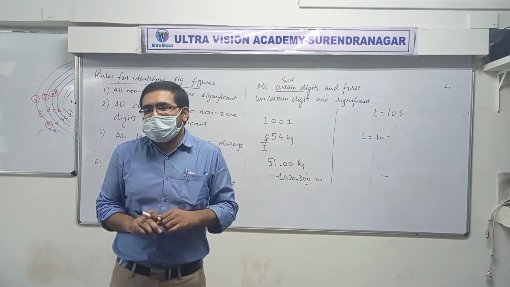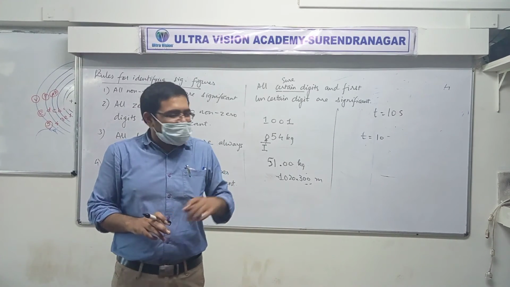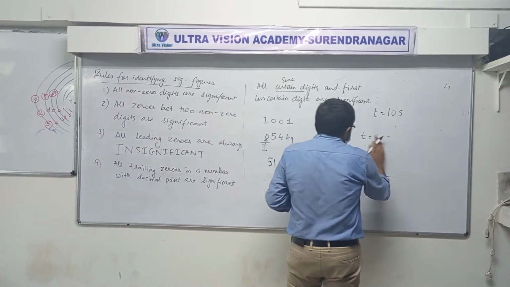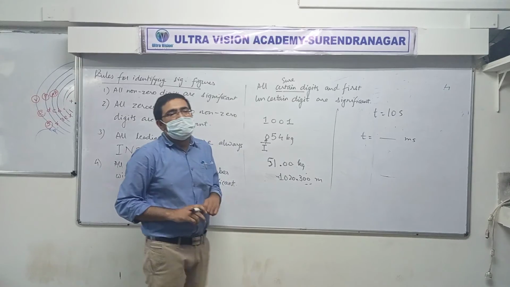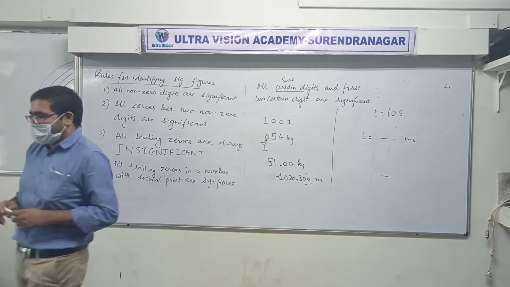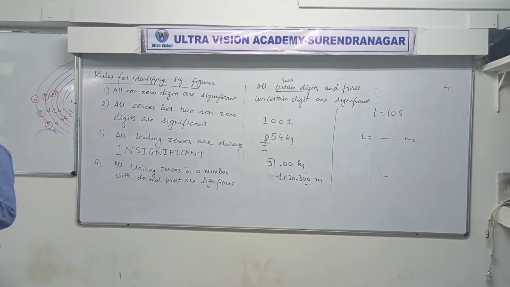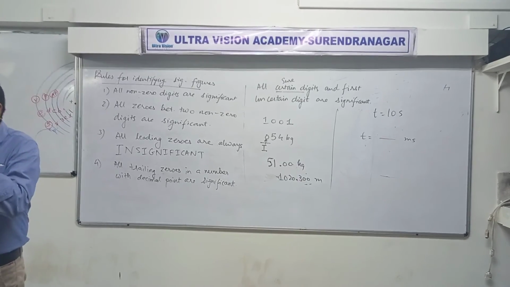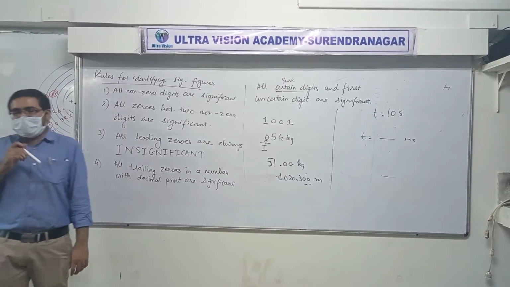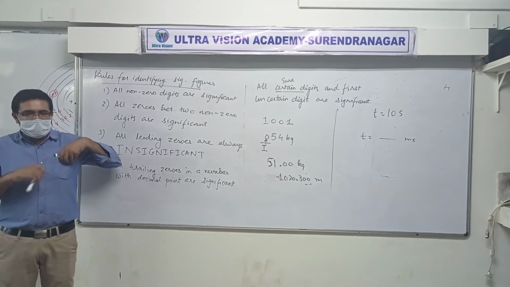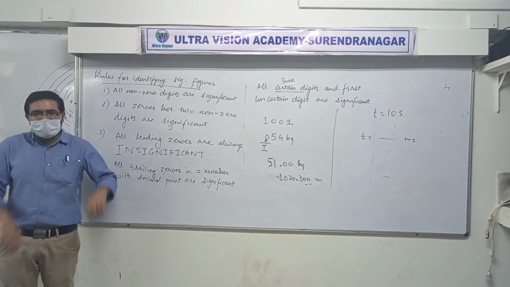Milli means 10 raised to minus 3. So why don't you all do this for me, everyone? It's for you to do now. Come on, can you convert 10 seconds to millisecond? Raise your hand when you get the answer. Don't say the answer. Just raise your hand when you are done converting 10 seconds to milliseconds.